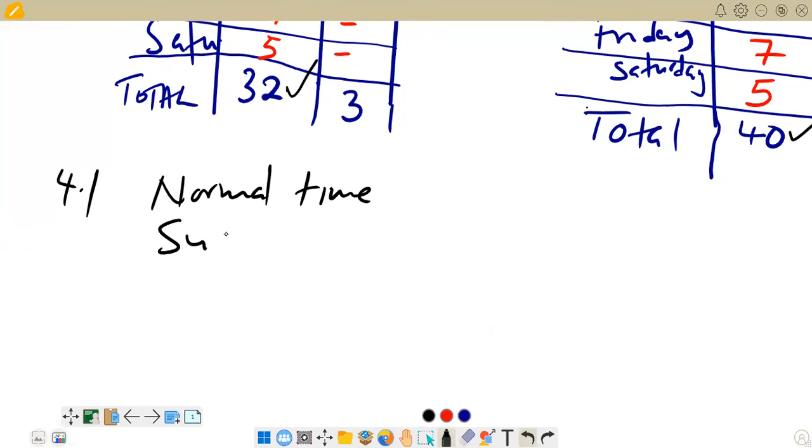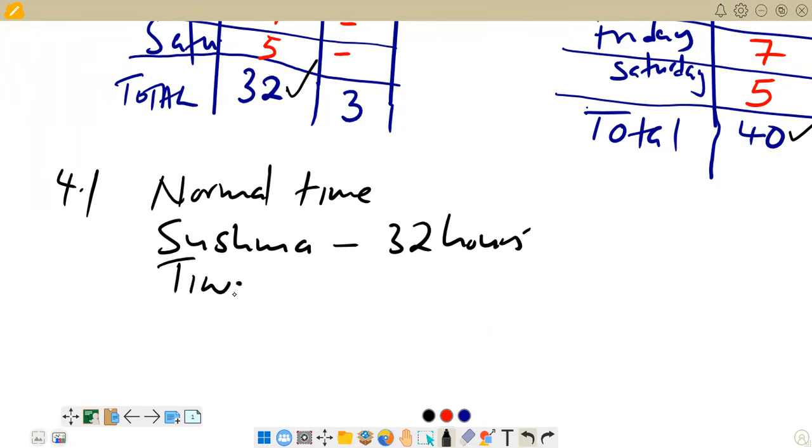We have Sushma. Sushma is 32 hours. And then we have Tiwari. We are seeing 40 hours there. So that's the response that we have on 4.1.